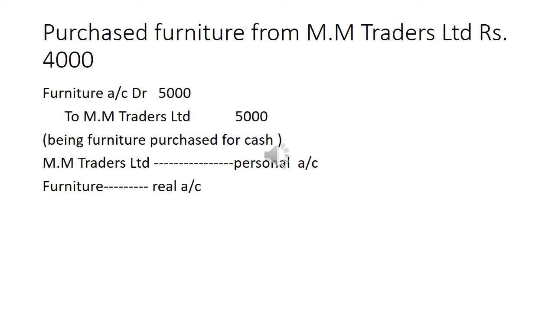Purchased furniture from Traders rupees 4,000. It is considered as a credit purchase. Furniture purchased on credit, so the entry is furniture account debit to Traders Limited.